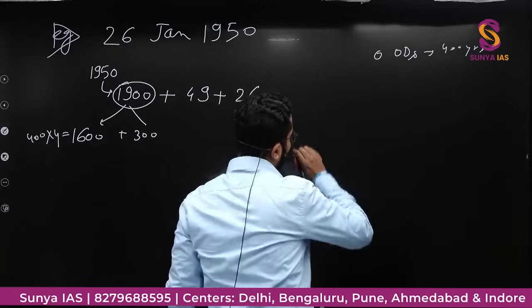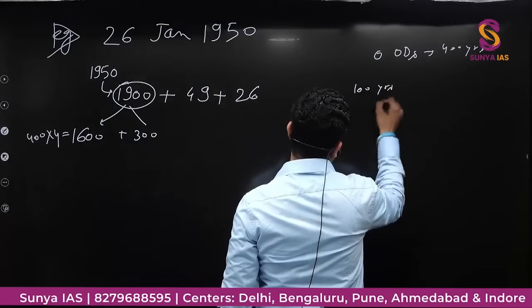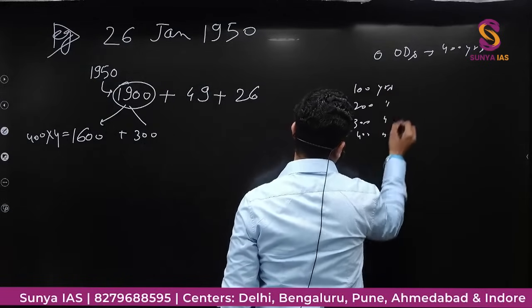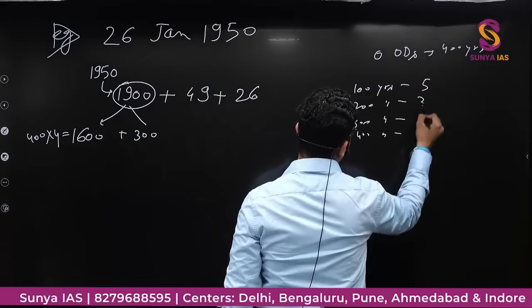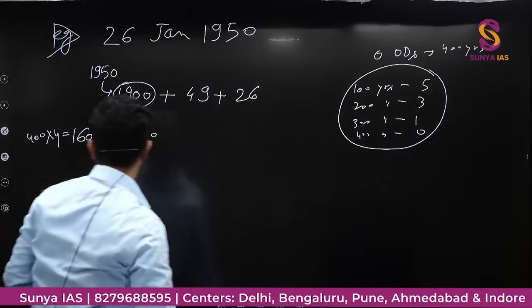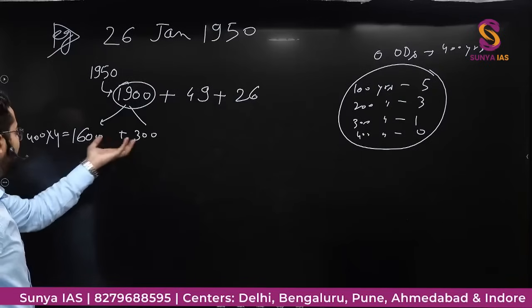We know the number of odd days in 100 years, 200, 300, 400. How many odd days? 5, 3, 1, 0. You need to remember this. So maximum is 400 years. So we will divide this 1900 by 400. You will get 1600 years plus 300 years are left.